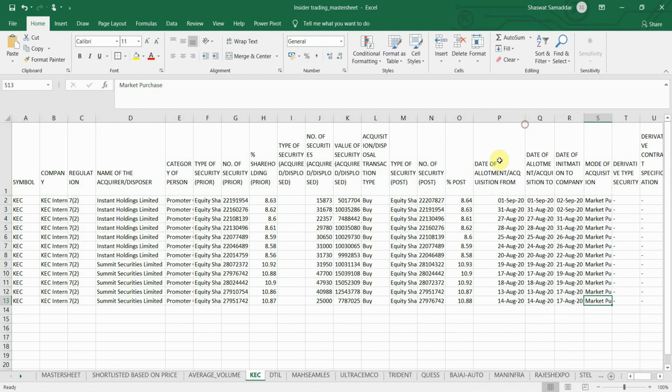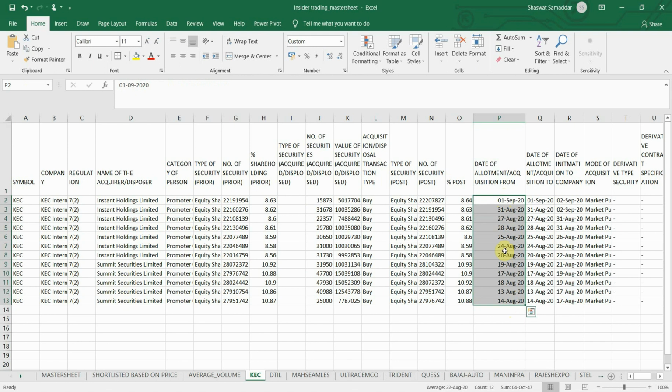Let me just widen it a little bit and highlight it. This column shows us on which date the shares were allotted to the particular promoters or promoter groups. So from here we could see the date at which the promoters actually bought the shares. Like I see here that in the case of KEC, the promoters have bought the stock in the date range of say 14 August to 1st of September.